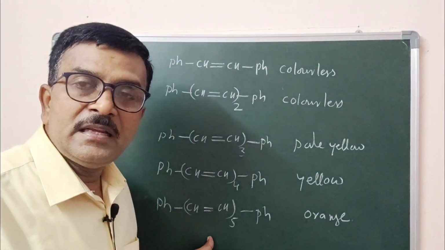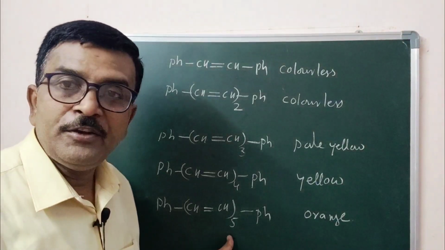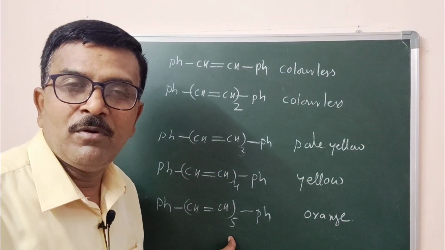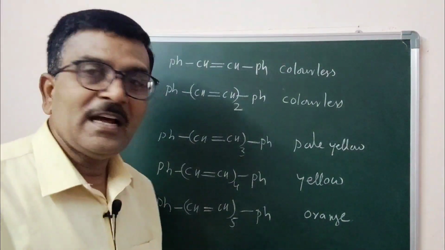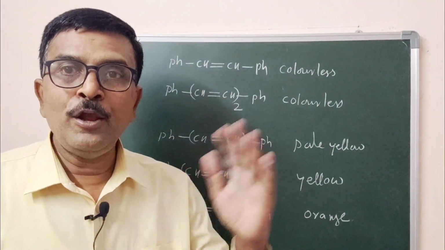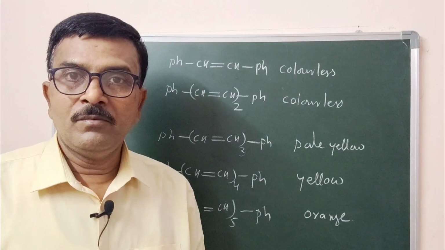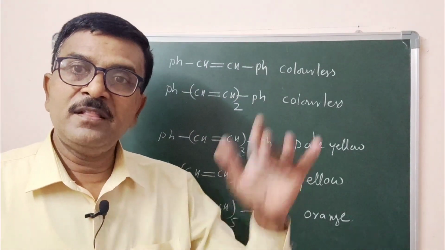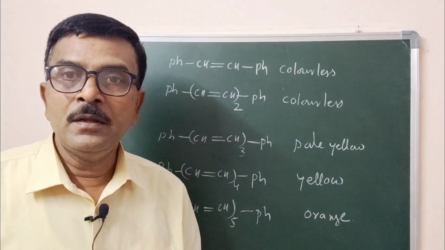Now further increasing the conjugation to 5 conjugated double bonds, what happens? The color becomes orange. The color is darkened from yellow to orange. What does it indicate? Its wavelength of absorption increases further.